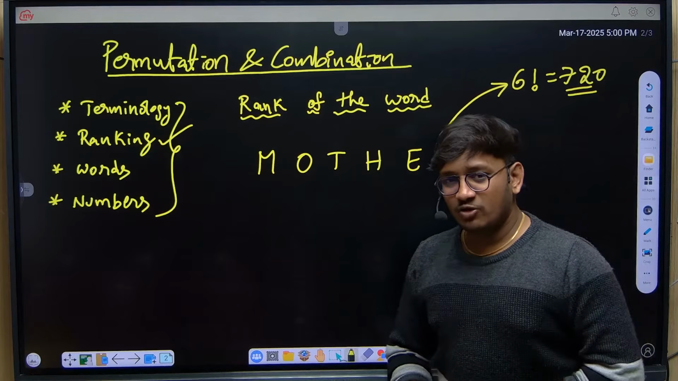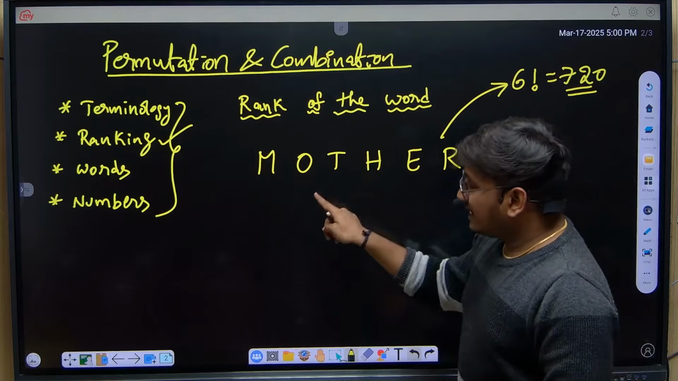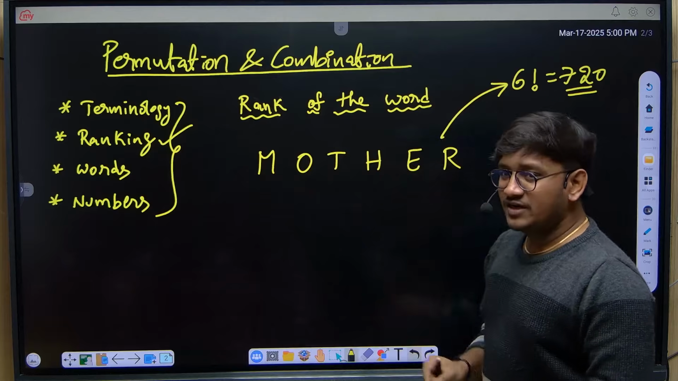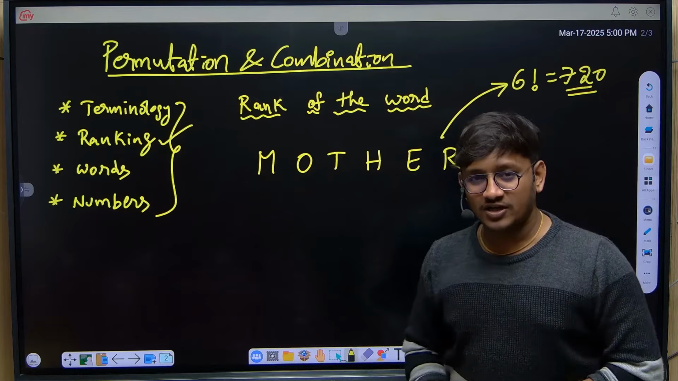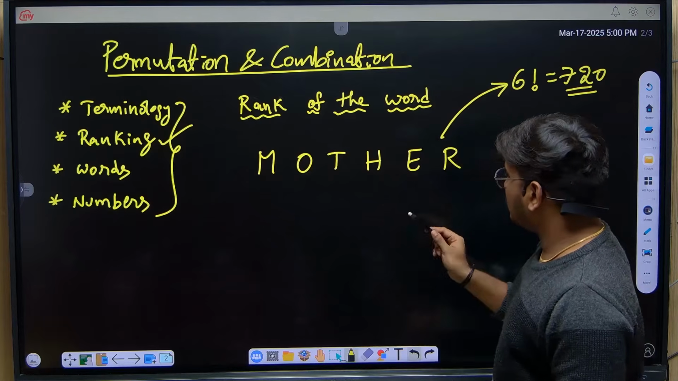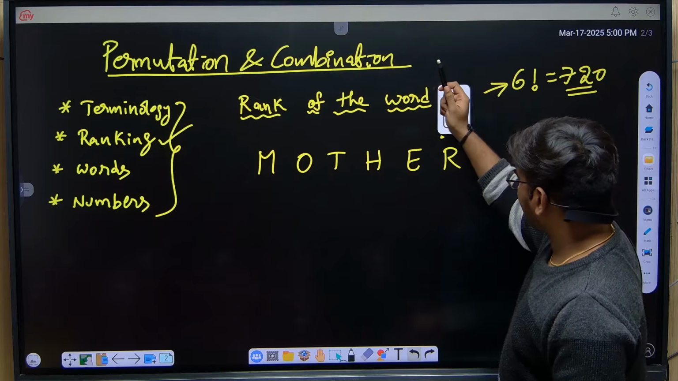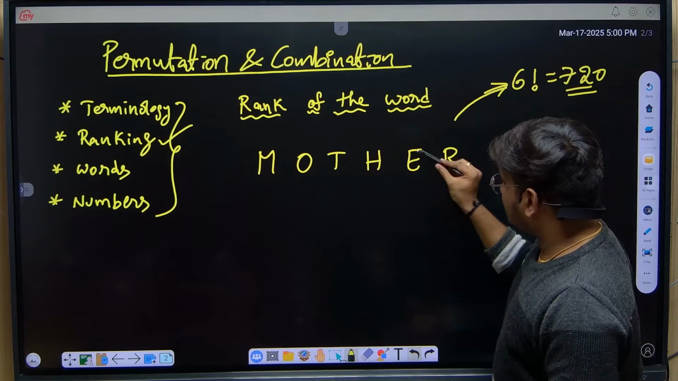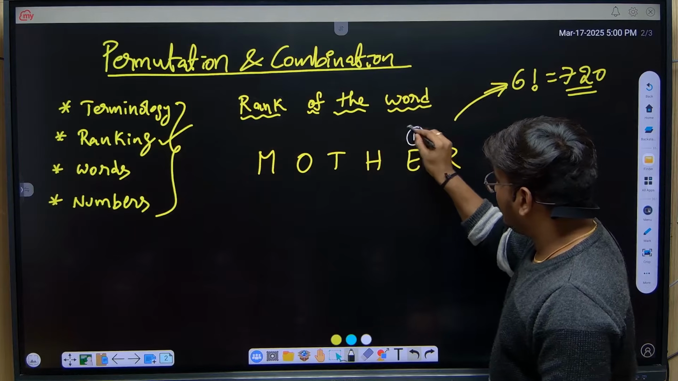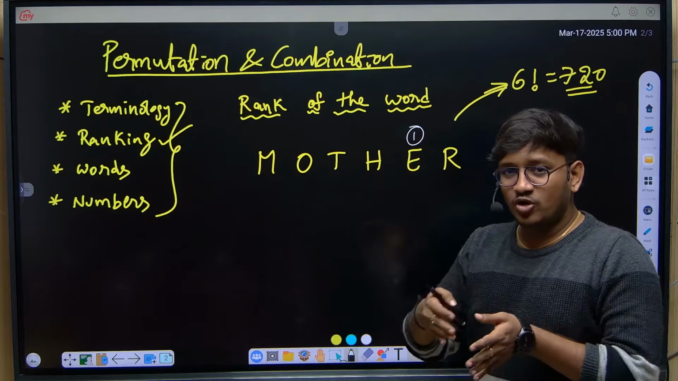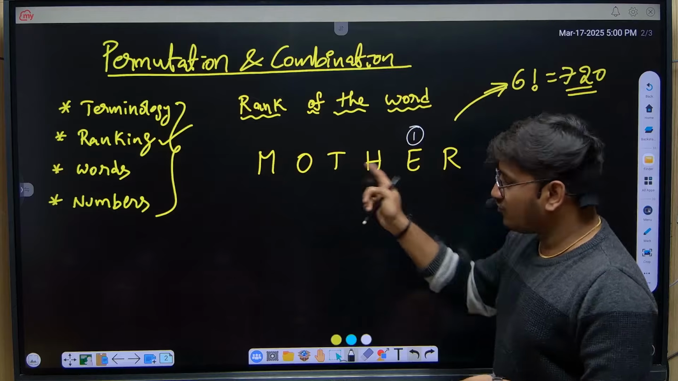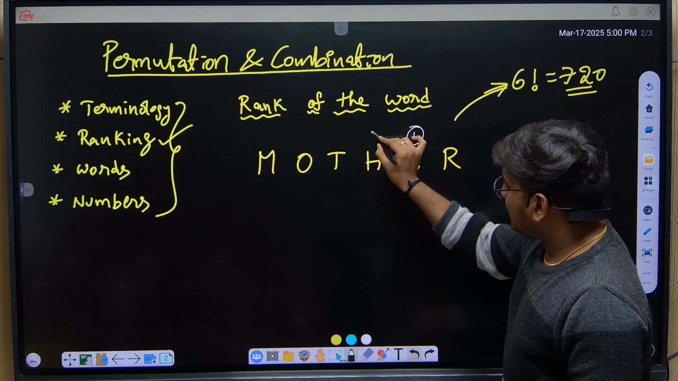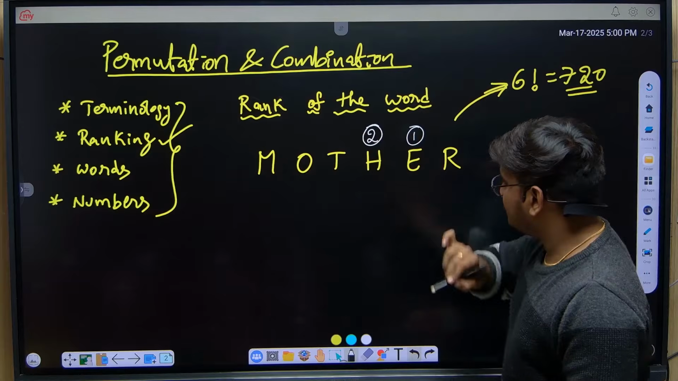First point, okay, listen carefully. Give numbering to all the alphabets based on alphabetical order. So let's say, as an example, I'm just giving a number. So first, E, rank 1. Because in alphabetical order, E is the first one out of all the letters we have in the word MOTHER, right? So next, H is 2.